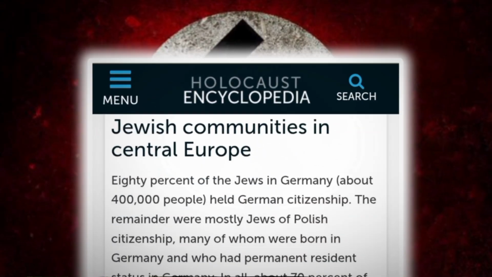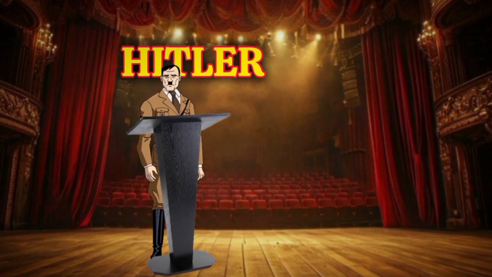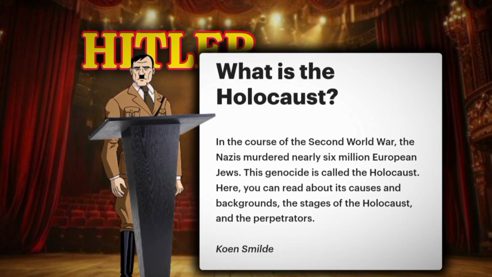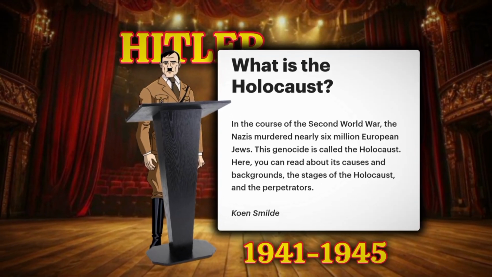Jews at that time were living in multiple parts of the world, specifically in Nazi Germany, where in 1941 the Jews were attacked by Hitler's army, the Nazi army. Hitler is believed to have killed 6 million Jews, and many of them were displaced, also known as the Holocaust, that lasted from 1941 till 1945.